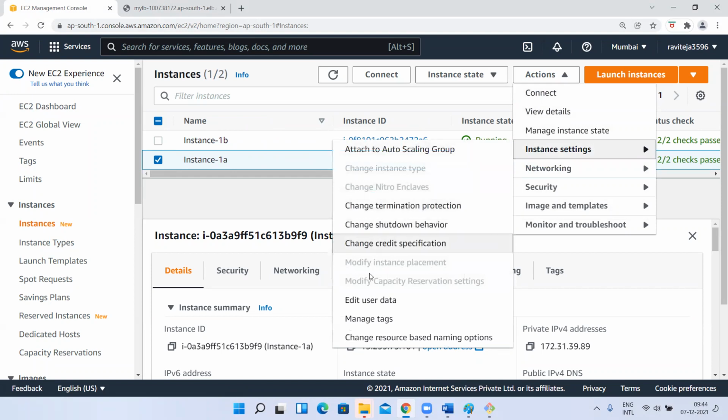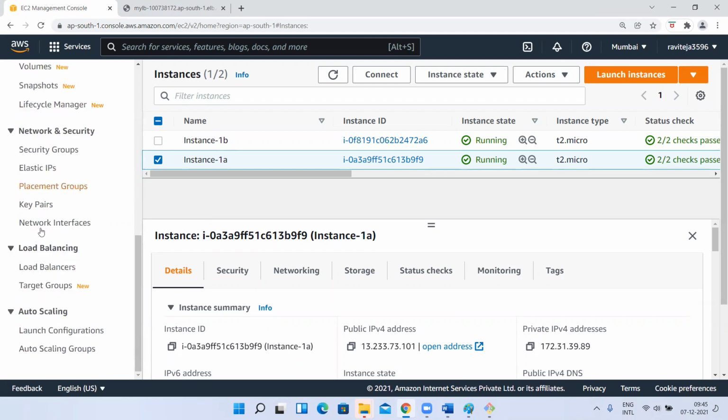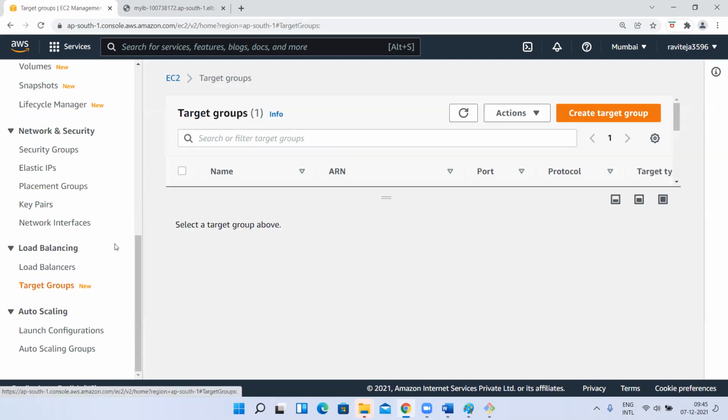One option will be there. I installed that HTTP server, everything I did. Then what should I do? Only one action you have to do: go to target groups, and register that instance here. That's it. Understood, guys?